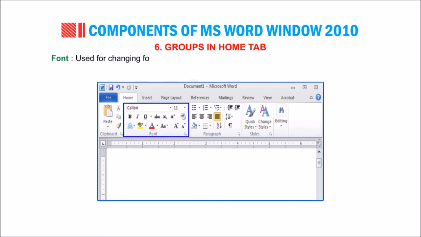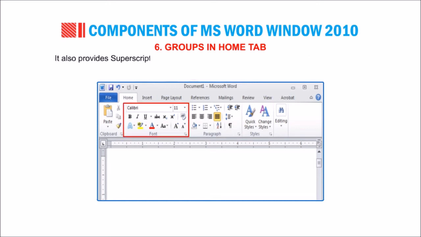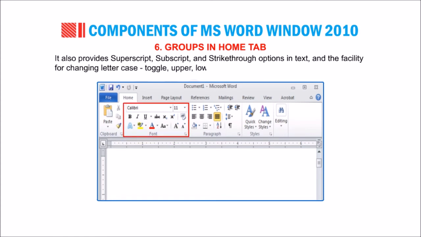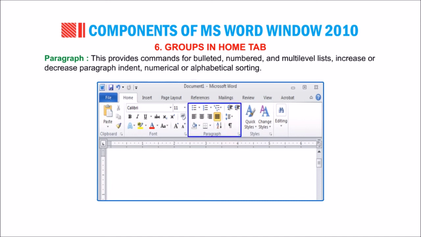Font: used for changing font sizes, faces, colors, text highlight colors, for shrinking and growing fonts, and for converting formatted text to plain text via the Clear Formatting command. It also provides superscript, subscript and strike-through options in text and the facility for changing letter case: toggle, upper, lower, title and sentence case. Paragraph: this provides commands for bulleted, numbered and multi-level lists, increase or decrease paragraph indent, and numerical or alphabetical sorting.